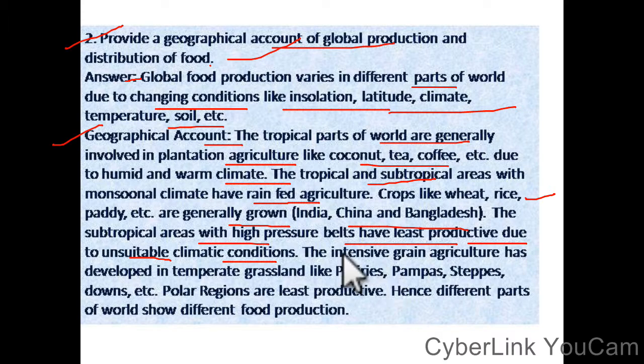Intensive grain agriculture has developed in temperate grasslands like the prairies, pampas, steppes and downs, while polar regions are least productive. Hence, different parts of the world show different food production.